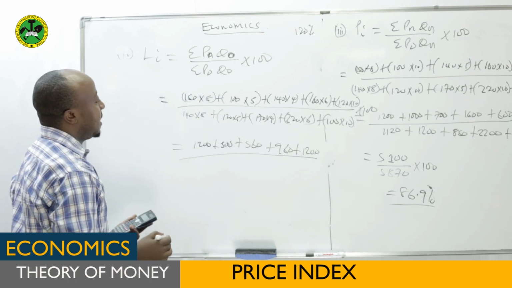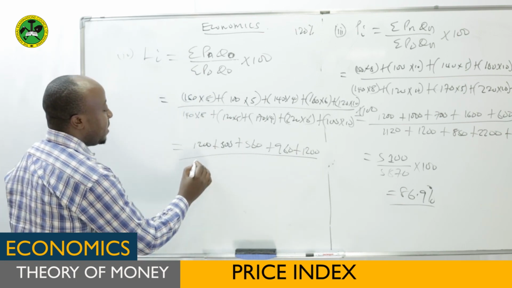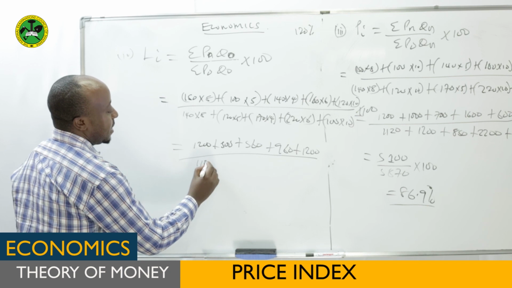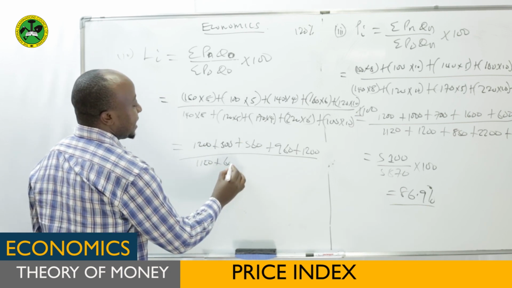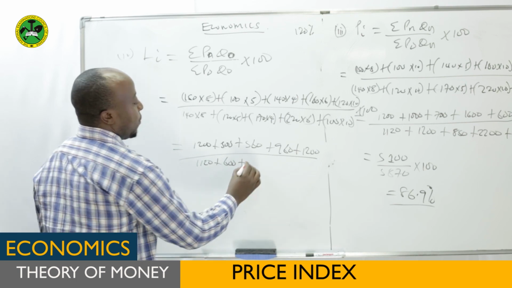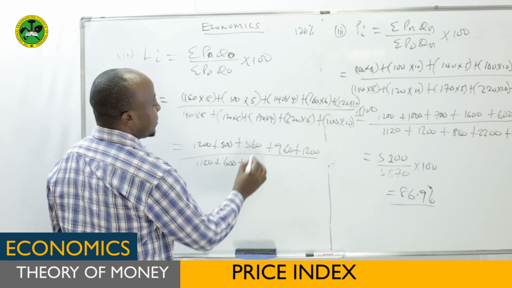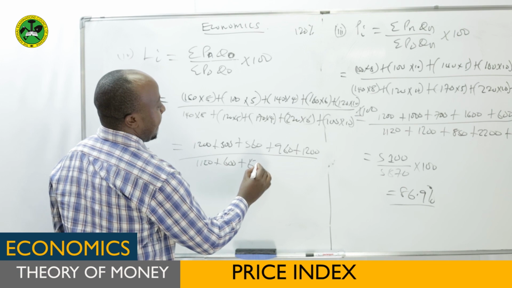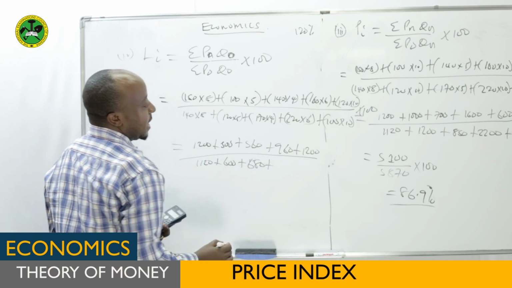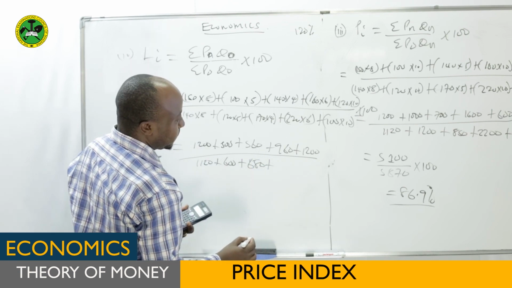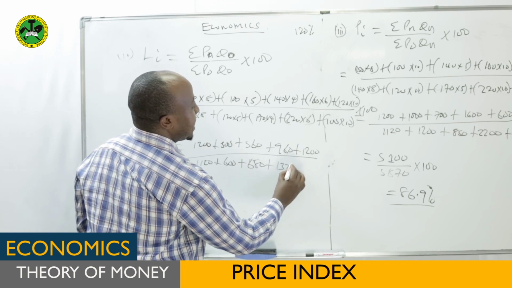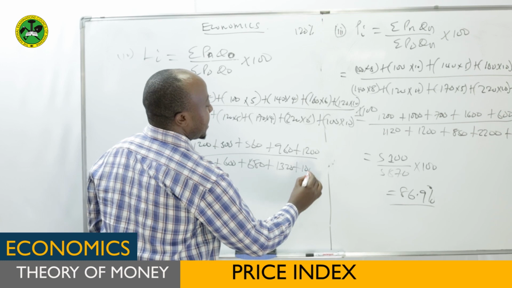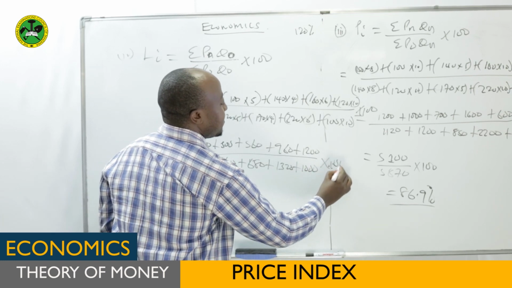This one we divide by, again, this one times this will be 120, plus this one will be 600, plus 170 times this will be 680, plus 1,320 plus 1,000. Then all these times 100.